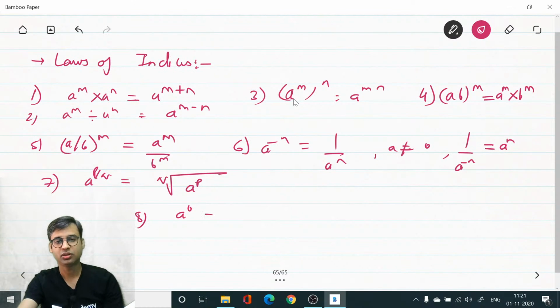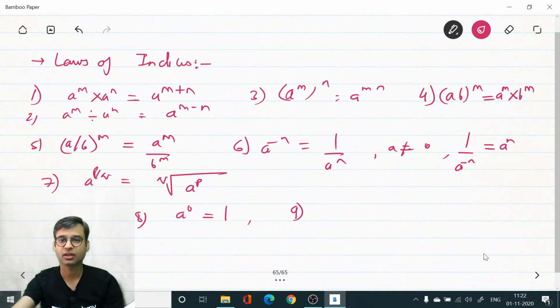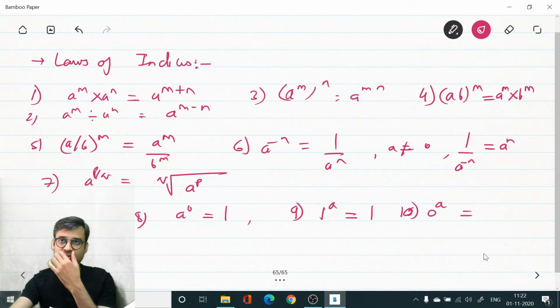Next, a power 0. Anything power 0 is 1, okay. 1 power anything is always 1. 1 to any power is always 1. 10th, 0 power a. 0 power 0 is 1, 0 power a is 0 again, yes.